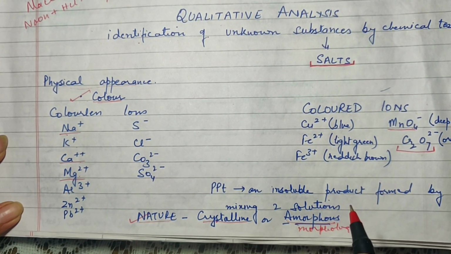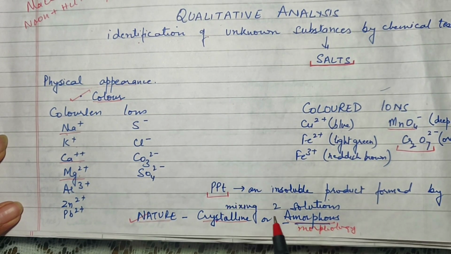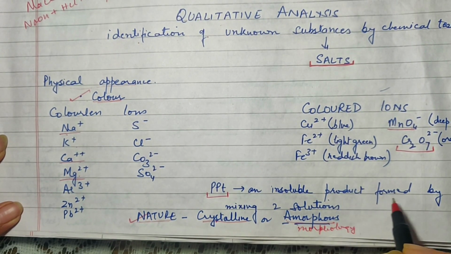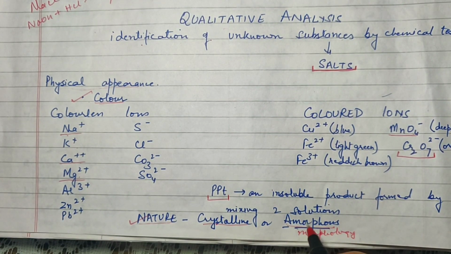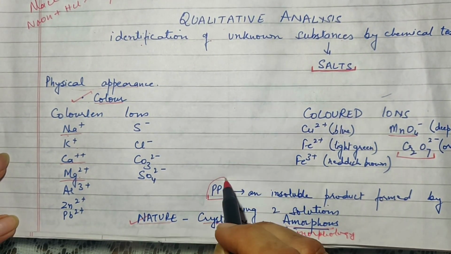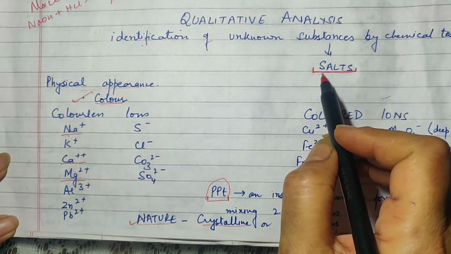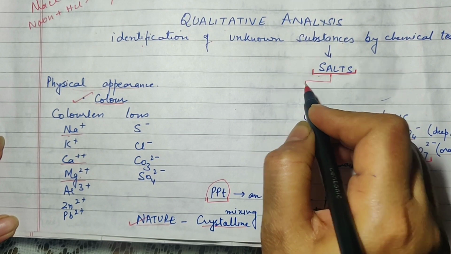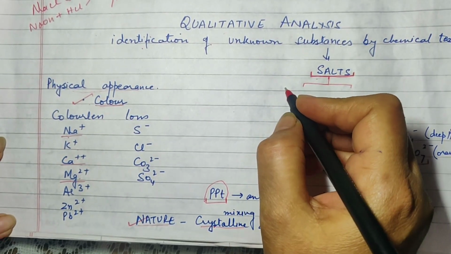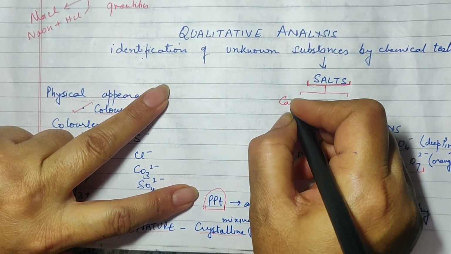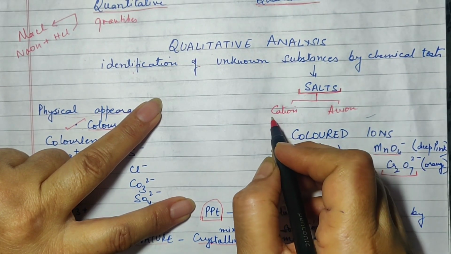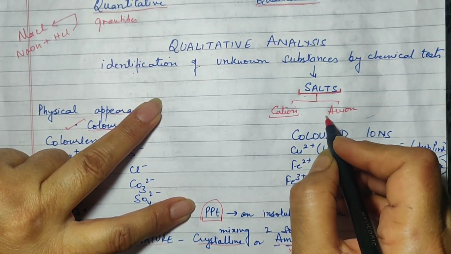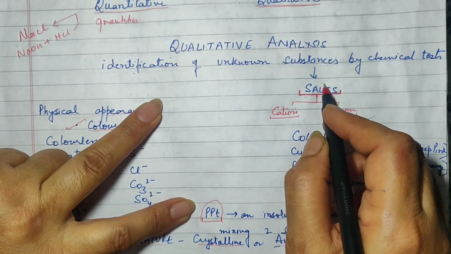Now, before we proceed ahead, I would like to tell you the meaning of precipitate. What is a precipitate? A precipitate is an insoluble product which is formed when two soluble solutions are put together. So, when you mix one solution with another, a residue is left behind which does not dissolve. That residue is referred to as a precipitate. Alright, now when you are identifying a salt, basically what does a salt contain? A salt has two parts. It has a positively charged part which is known as a cation and a negatively charged part which is called an anion. If somehow we can identify the cation present in the salt and the anion present in the salt, we will be able to know what the salt is.